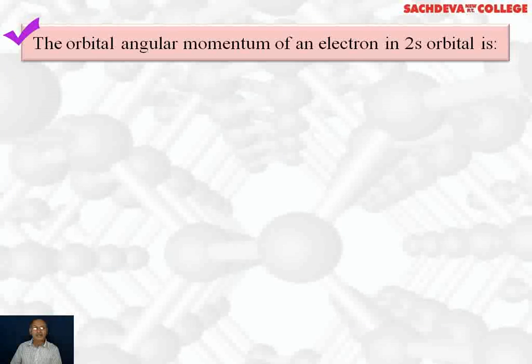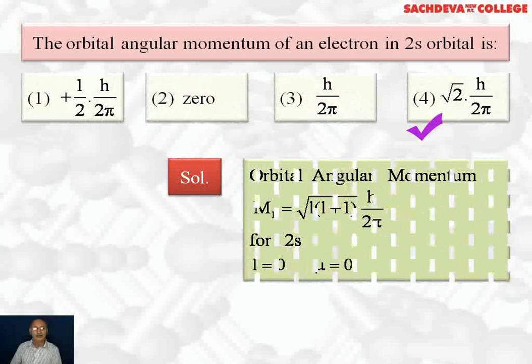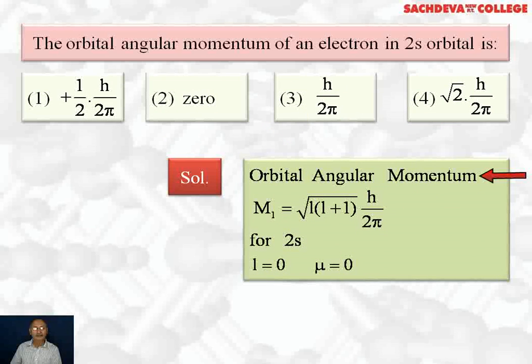Next, the orbital angular momentum of an electron in a 2s orbital is: plus half into h over 2 pi, 0, h over 2 pi, root 2 into h over 2 pi. How to solve it? Orbital angular momentum is given by square root of l into l plus 1, into h by 2 pi. For a 2s orbital, l is equal to 0. So the orbital angular momentum will be equal to 0. So the answer is the second part.